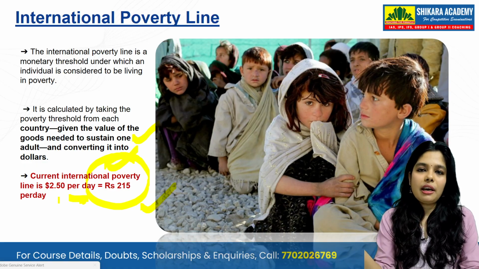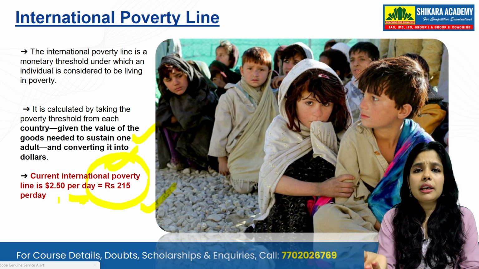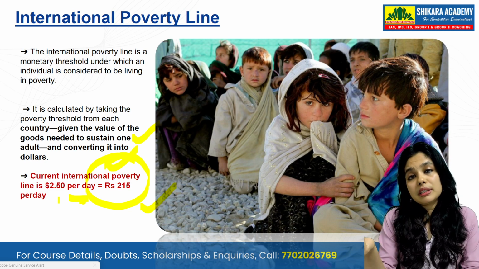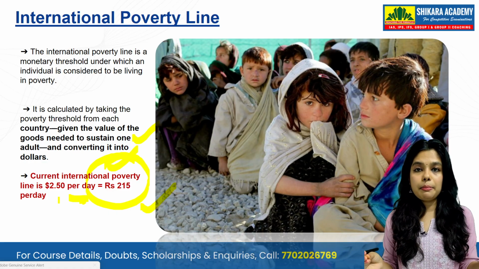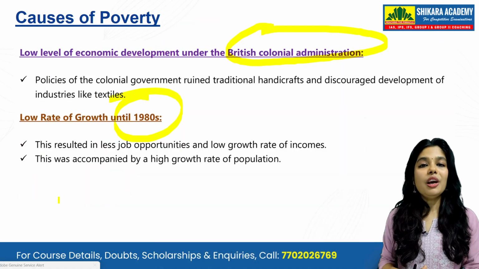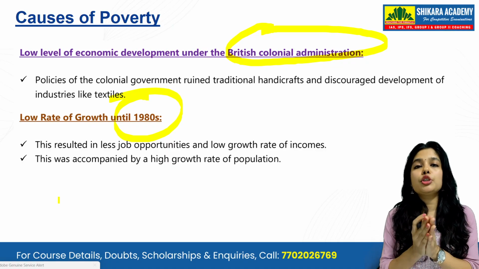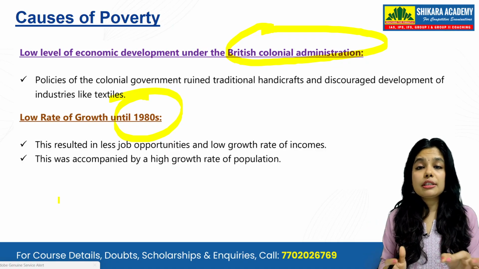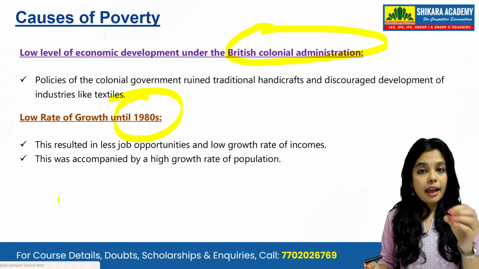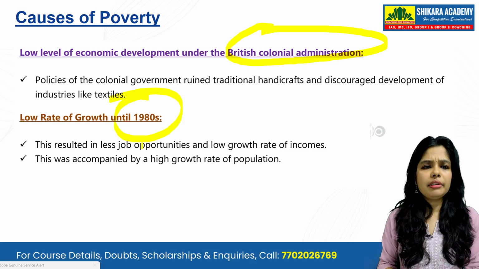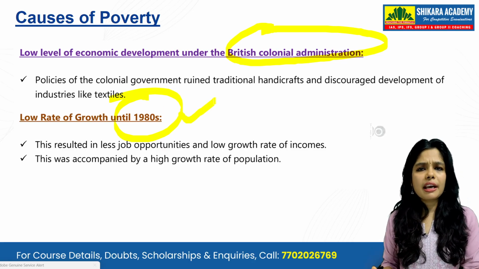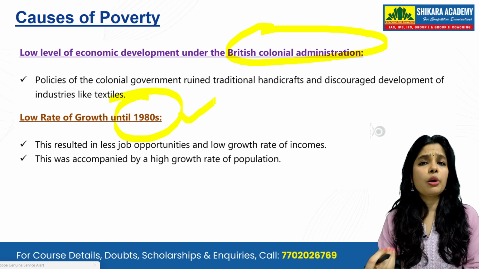But when it comes to India, if you get 30, 40 or 50 rupees per day, you are above the poverty line. So when it comes to income in hand, there is a lot of gap between the international poverty line and the Indian poverty line. Now, causes of poverty. We all know that the British ruled us for 200 years, and that had a lot of impact on India. Even in the late 1980s, we have seen that a lot of drawbacks are still there. People are not getting employment.